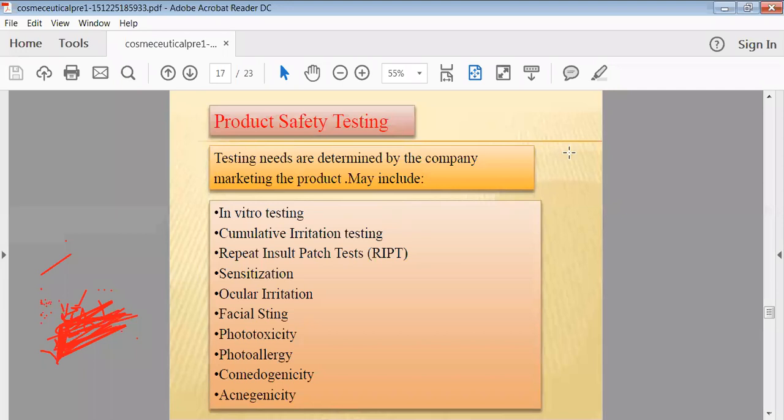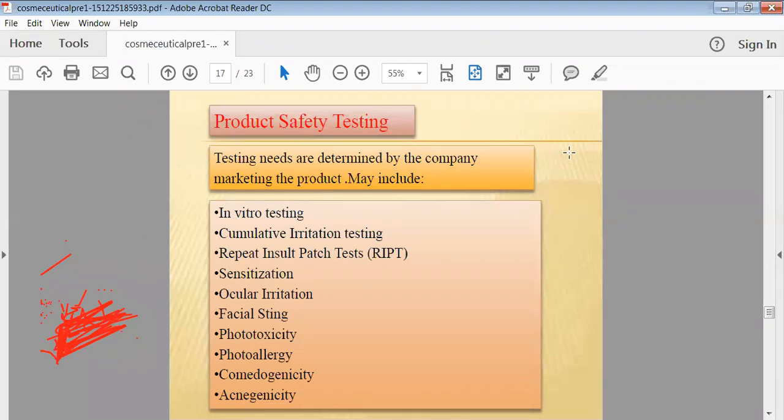Then the sensitization test is there. For example, any kind of cream or liquid we are utilizing for hair purposes may be sensitive to your scalp, to your skin, or to your eyes. So most probably the sensitization test should be carried out to find out the sensitiveness, or the degree of sensitization, of that product. By applying it on the skin of the rat or other animals, we can check the sensitization. Also, we can use certified human volunteers.